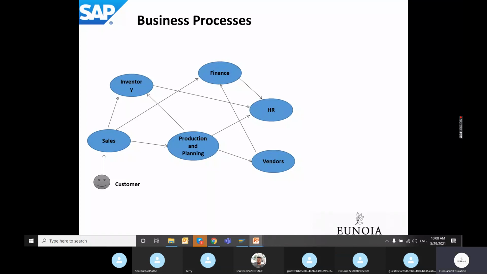The diagram shows that each oval shaped circle is a department in an organization. For example, there is a sales department, an inventory department, a production and planning department, a finance department, an HR department, and then there are vendors; the organization does business with these vendors.